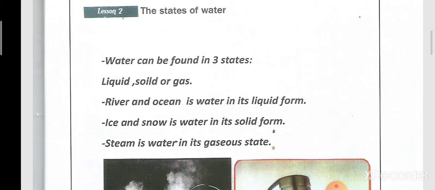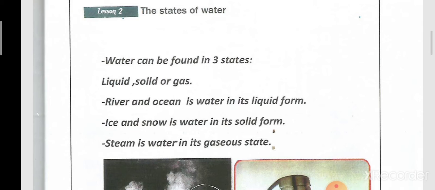Okay, so we can find the water in a liquid form, like what? Like what we find in the rivers, the oceans, the sea, or the lakes, as we said before. So where can we find the water in a liquid form? We can find it in the rivers, in the oceans, in the lakes, and even the rains. All of them are water in a liquid form, or in a liquid state.